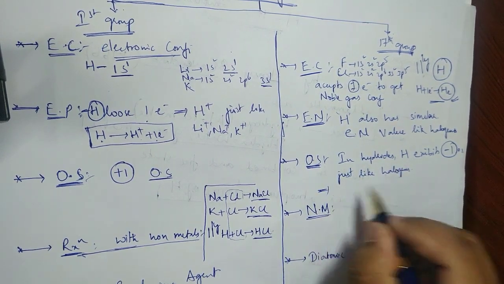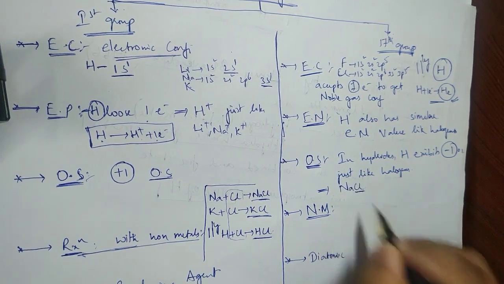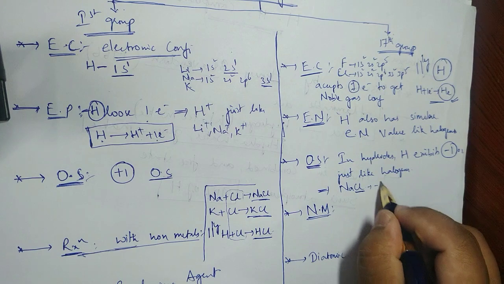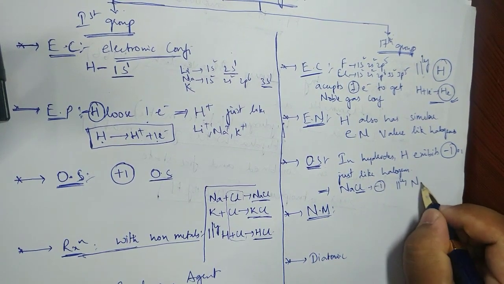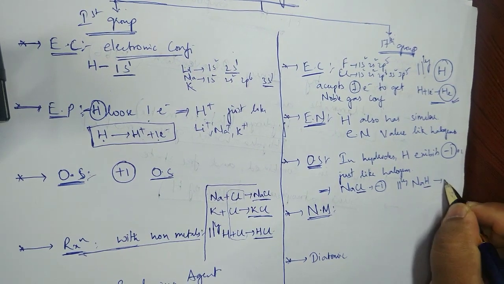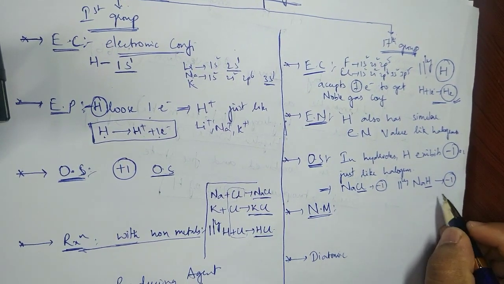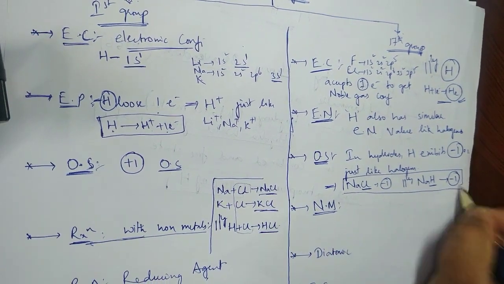For example, if I take sodium chloride, NaCl, what is the oxidation state of chlorine here? -1. Similarly, if I take sodium hydride, hydrogen's oxidation state is also -1. So this is another match with the halogens.